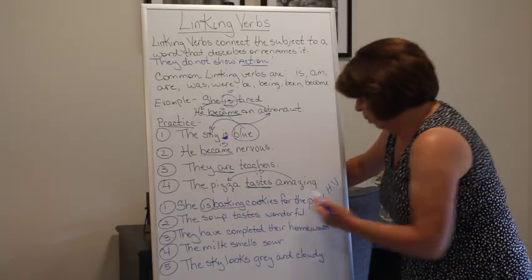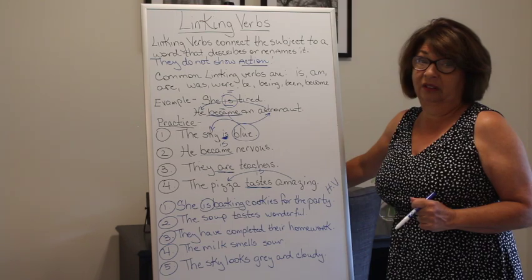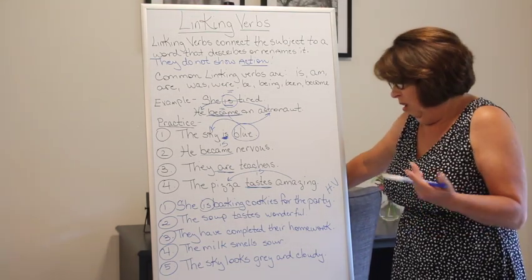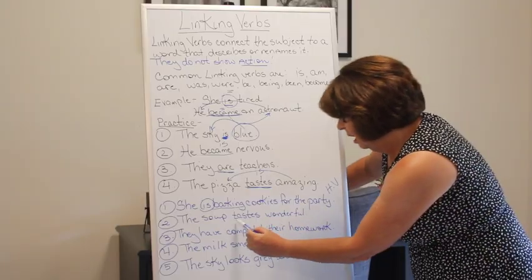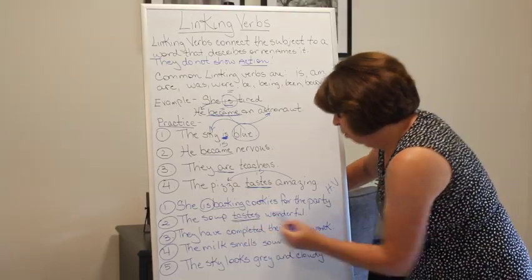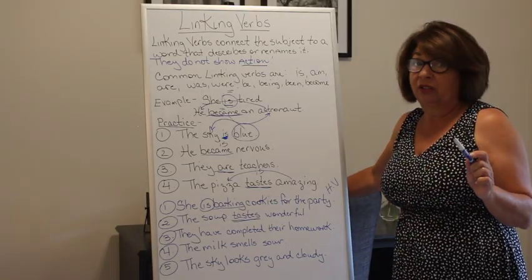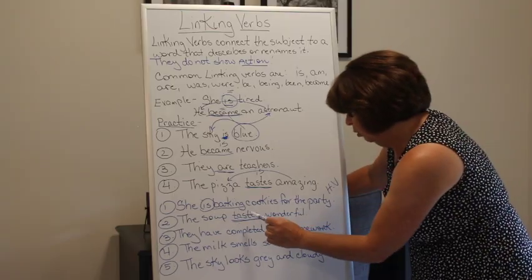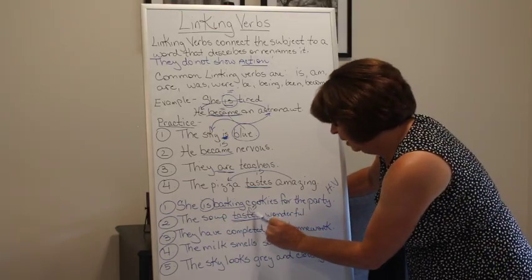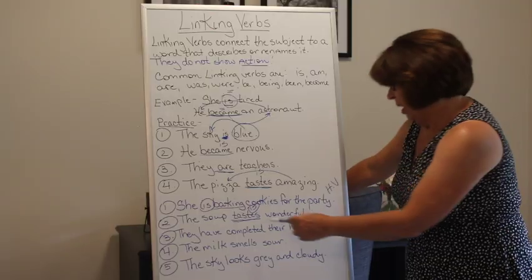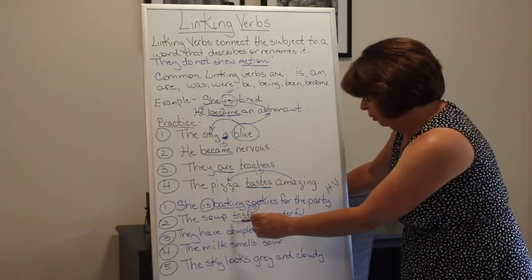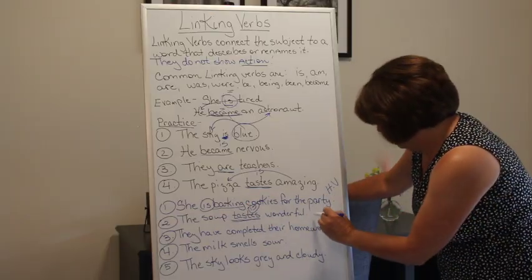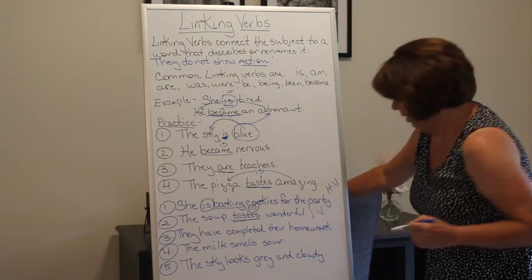All right, the soup tastes wonderful. Any action in this sentence? No, no action. Well, what is our verb? Here is our being verb. It tastes wonderful. Our trick to finding our linking verb: can we replace this with is or are? The soup is wonderful. Yes, we can. So what is wonderful? The soup. So taste is our linker between the soup and how it tastes. So here we have a linking verb, and I'll put LV for linking.